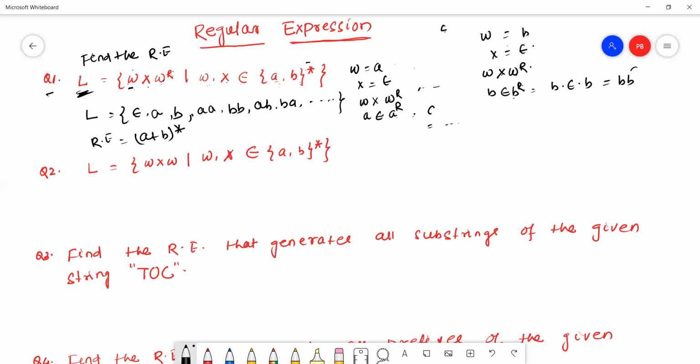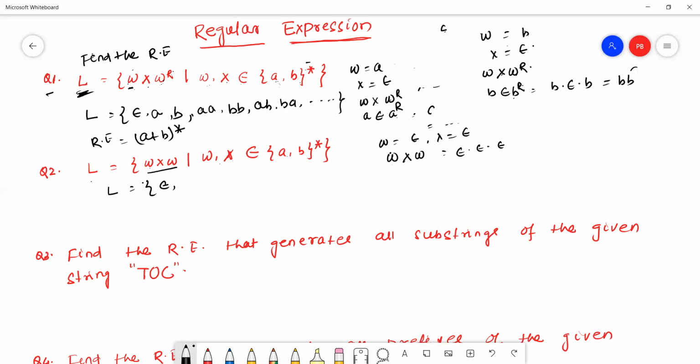The next question: the language equals W X W, where W, X belongs to {A, B}*. Now we'll check the strings generated by the given language. See here, W equals epsilon, X equals epsilon. If you put these values in W X W, the value is epsilon, epsilon, epsilon, which is nothing but epsilon.